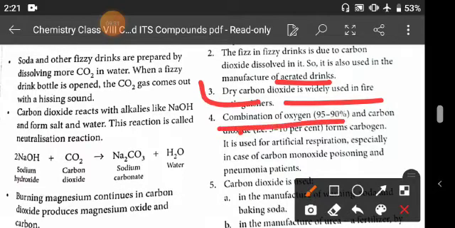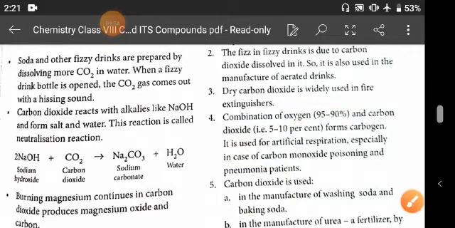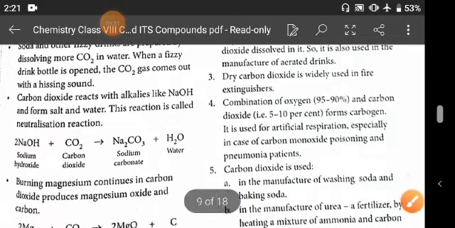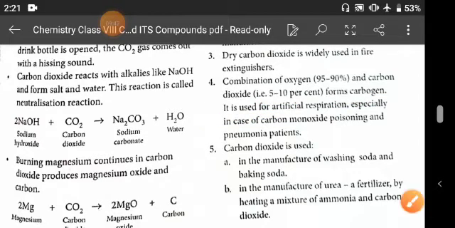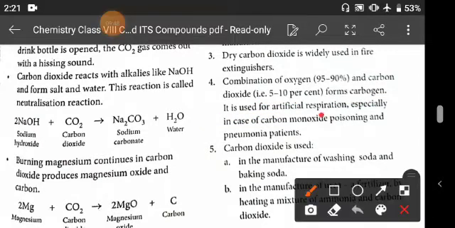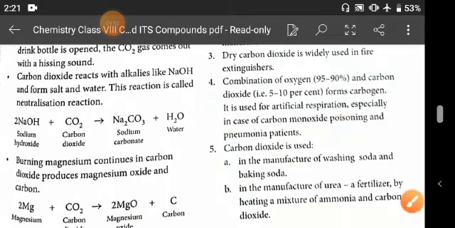Now a combination of oxygen, 90 to 95%, and carbon dioxide, 5 to 10%, forms carbogen, and it is used for artificial respiration, especially in case of carbon monoxide poisoning and for pneumonia patients.